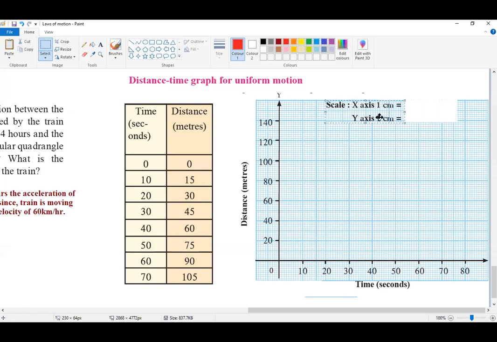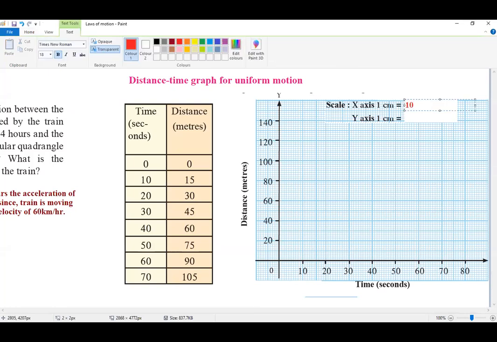Yes, sir. Now let's define the scale of this graph. On the x-axis, 1 centimeter is equal to, we have plotted time in seconds along the horizontal axis. So what is the value of 1 centimeter on the x-axis? 1 centimeter equals 10 seconds.